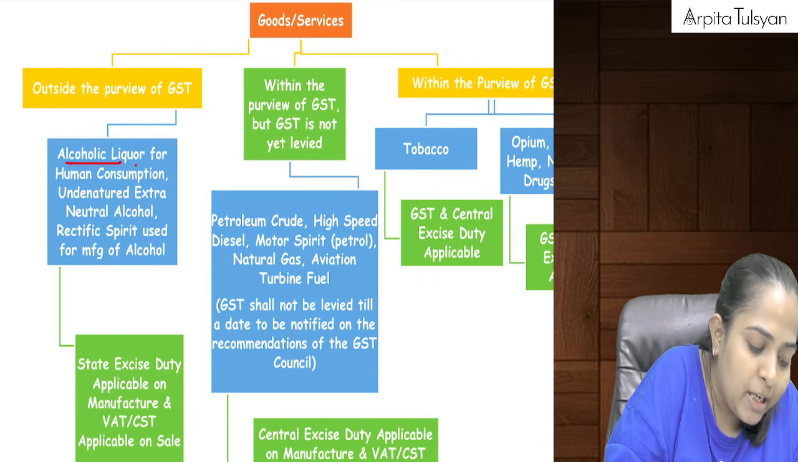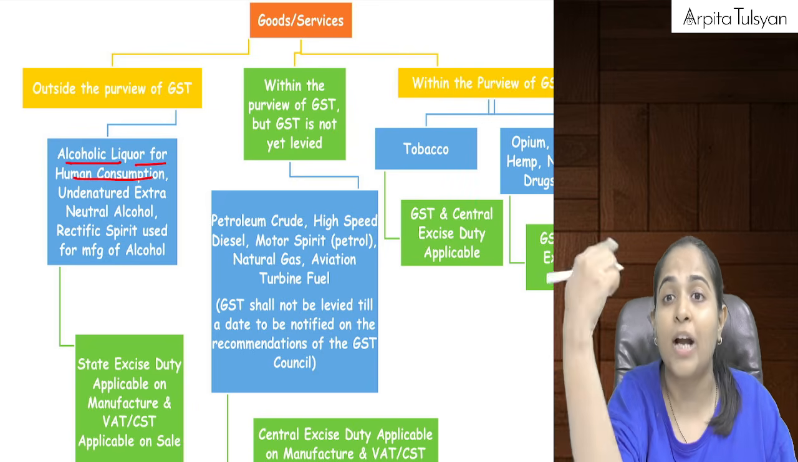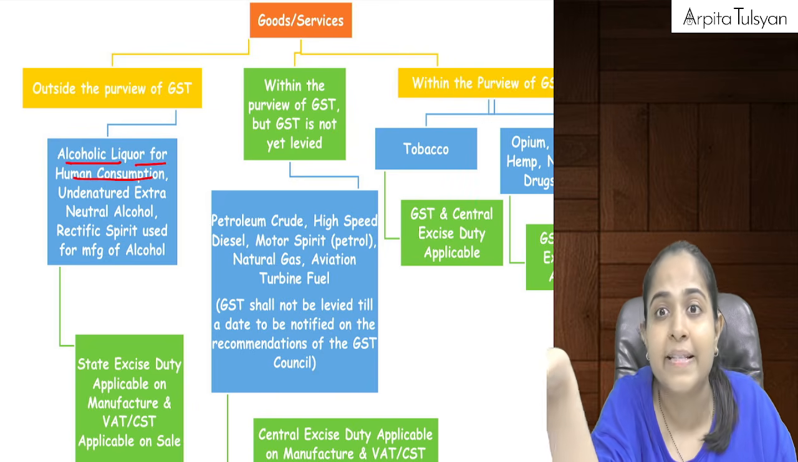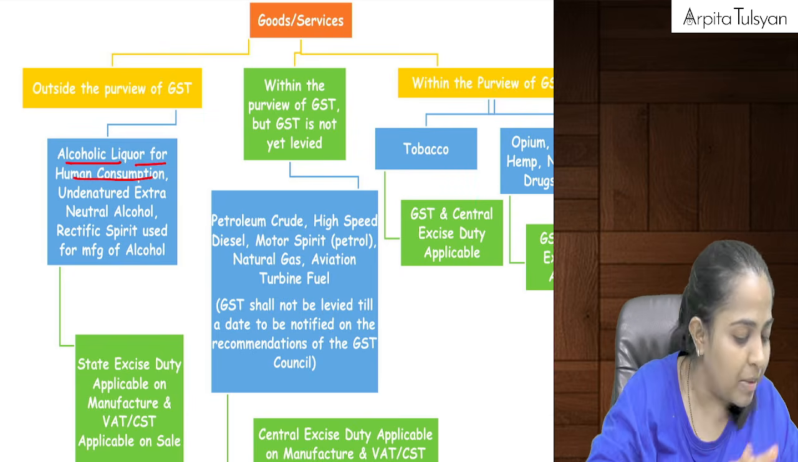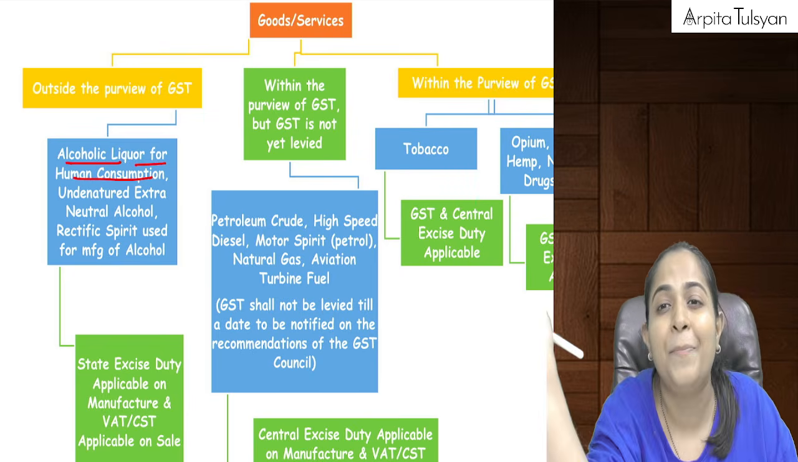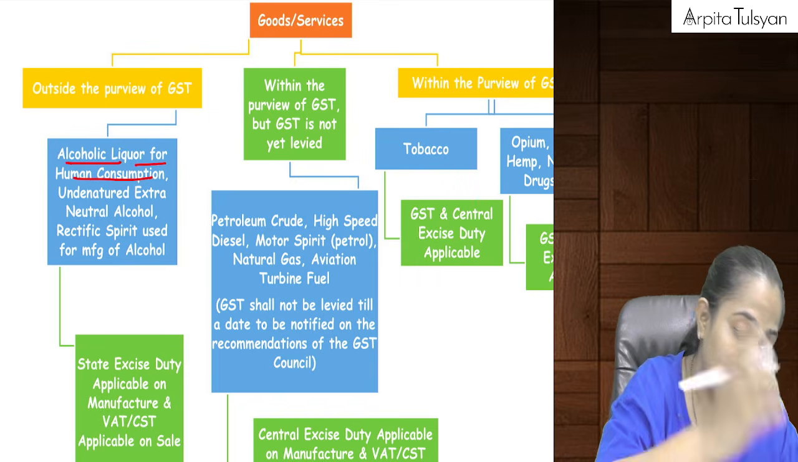So, alcoholic liquor for human consumption, okay, not alcoholic liquor which is used for other purposes. Let's say if alcoholic liquor is used for making medicines, etc., not that, but alcoholic liquor for human consumption, that is totally outside the purview of GST. On that, they do not have any plans to levy GST, that is not in the pipeline at all. Okay, that is one thing.